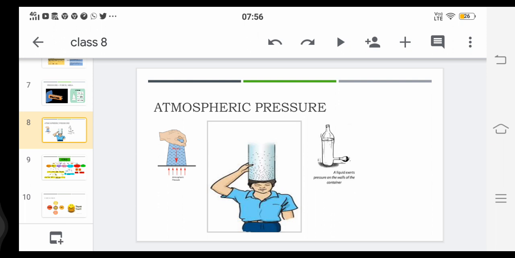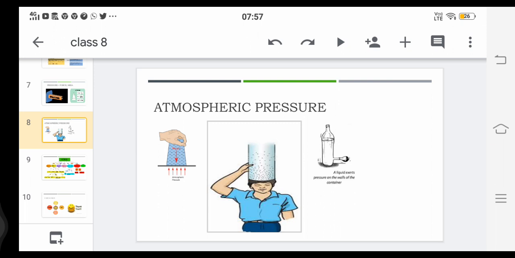Okay, children. Now let us summarize the lesson we have learnt. Force is push or pull resulting in the motion of a body. Force can change the shape of an object and move the object from the position of rest, and it can change the direction of the body which is in motion and can change the speed of the moving object.